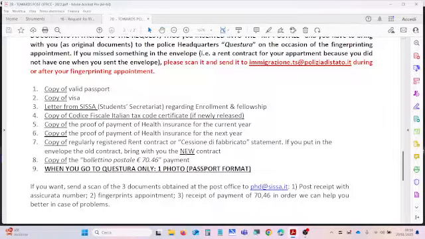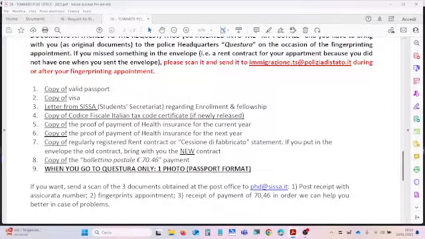Then remember that you have to be covered for all the period of the validity of your visa. So if you start to ask for your visa in September, because the course of the university began in September, remember that your health insurance has to cover you for all the period from September till the end of the courses, till the end of the validity of your permit of stay.